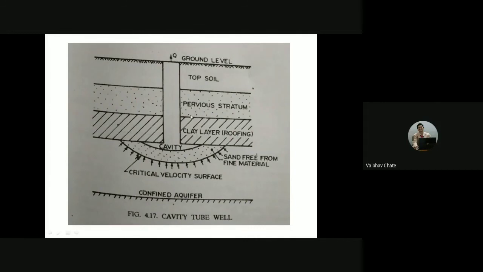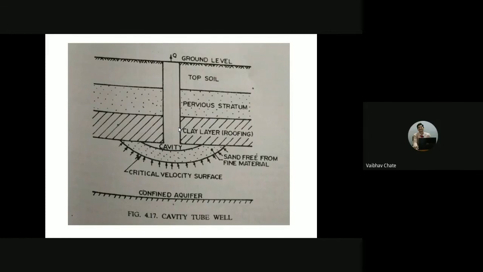That is one of the requirements. That means this particular cavity type of tube well is going to encounter the confined aquifer, and water enters through the bottom of the well, not through the sideways. Please understand this important difference between the cavity tube well and the strainer type of tube well.